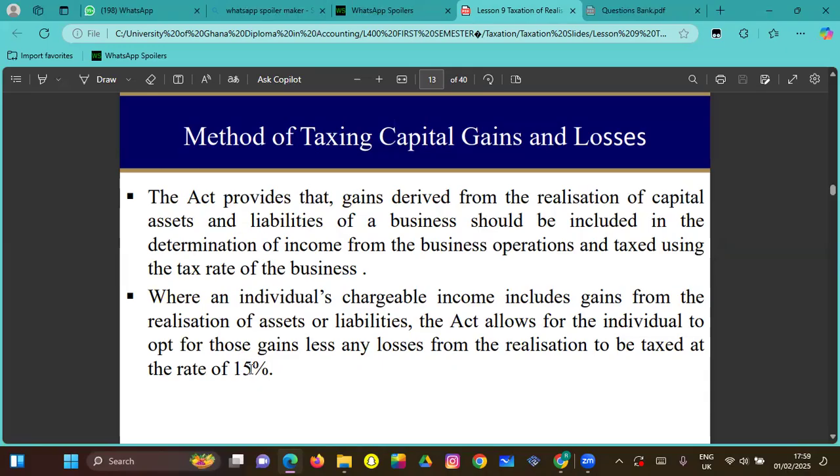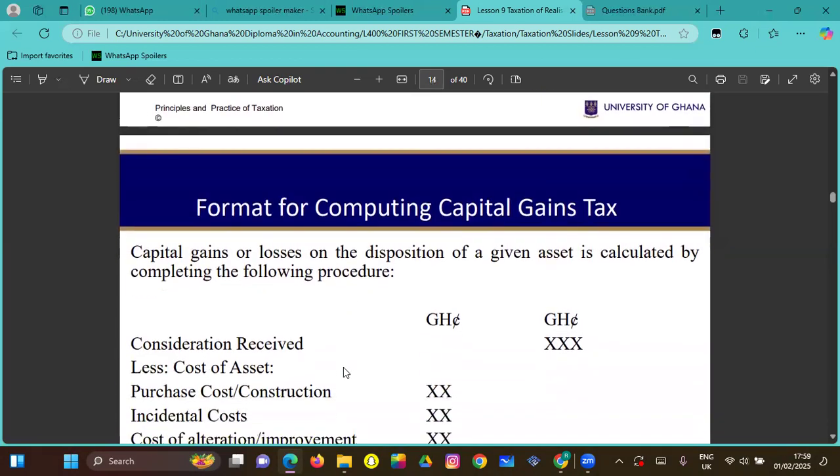Keep this in mind. Where an individual's chargeable income includes gain from realization of an asset, the Act allows the individual to opt for those gains, less any losses from realization, to be taxed at 15%. So you can either do this or add it to your income. We are going to talk about this very soon. You will see an example very soon.